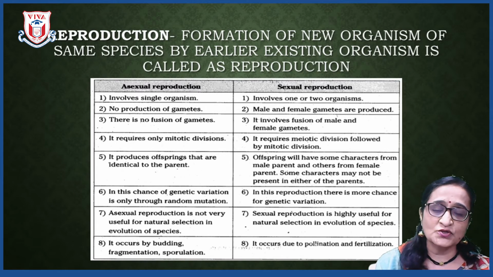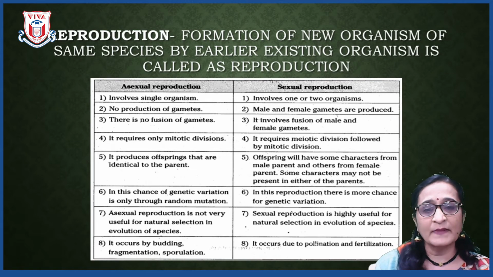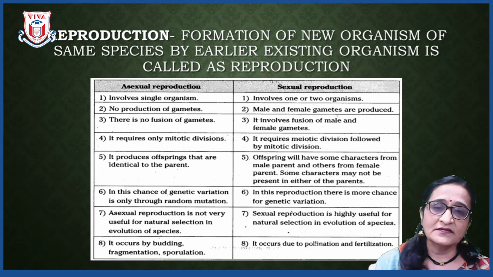Whereas in sexual reproduction, there is involvement of two parents. So naturally, there will be two gametes, male gamete and female gamete. Here you will find that in asexual reproduction, since a single parent is there, there is no fusion of gametes. There is simply a cell division, and that too a mitotic cell division, whereas in sexual reproduction there is a fusion of male and female gametes. Now what are these male and female gametes? Male gamete can be sperm and female gamete can be oocyte.